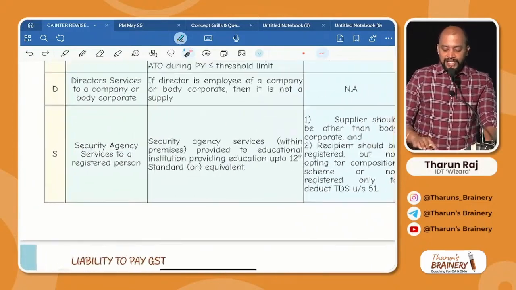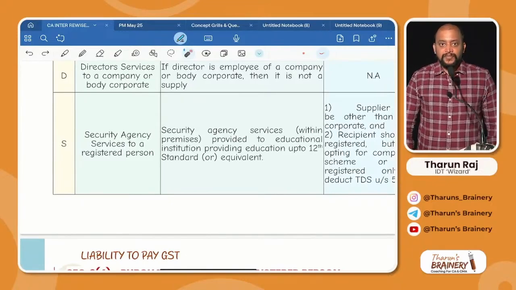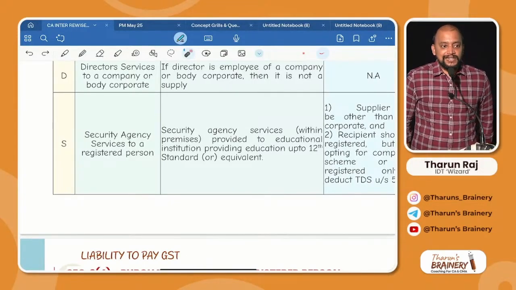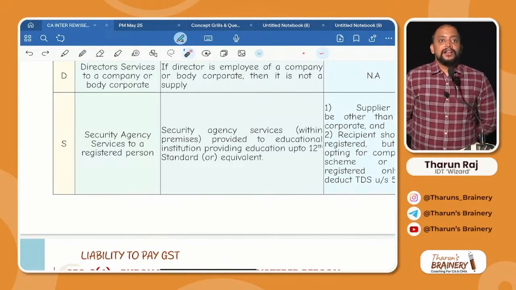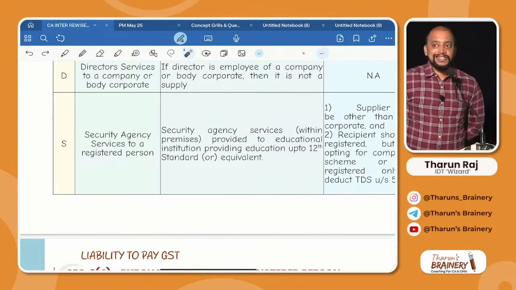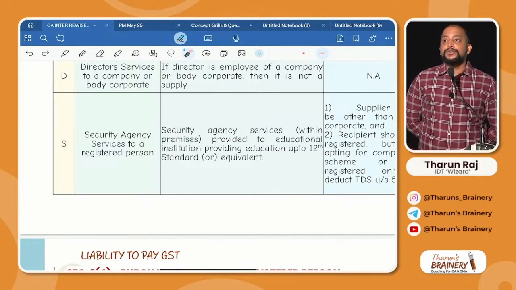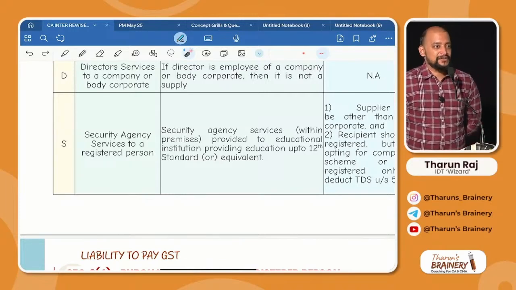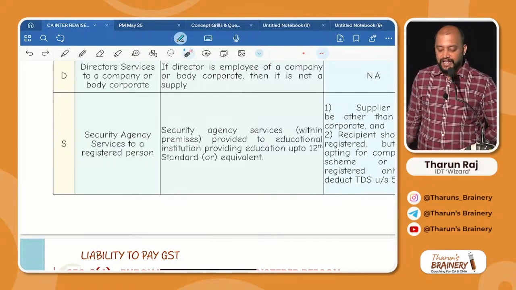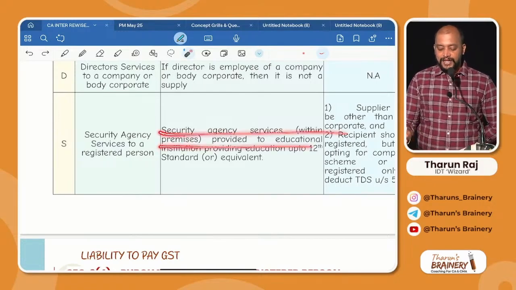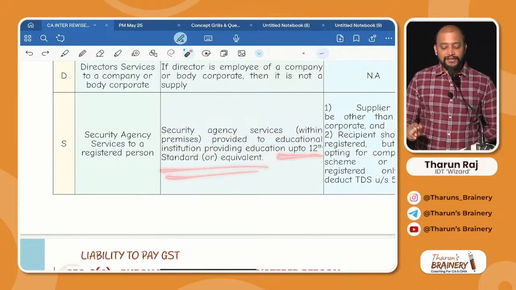Last one, security agency services. For security agency services, do we have any exemption? One exemption is there for security agency services. What is that? Very good. So security agency services and housekeeping services within premises to a category 1 education institution. What is a category 1 education institution? An education institution up to 12th standard or equivalent. Security agency service within premises provided to an education institution providing education up to 12th standard or equivalent is exempted.